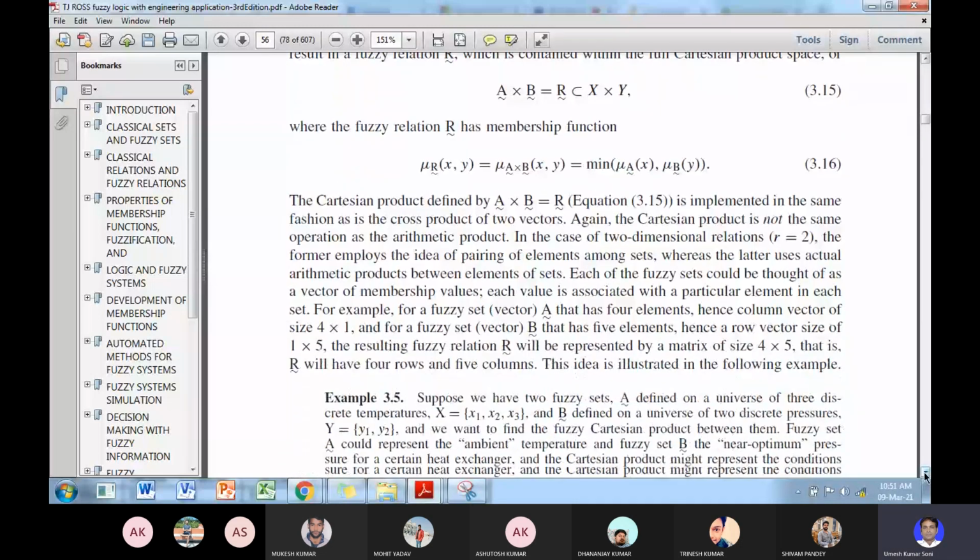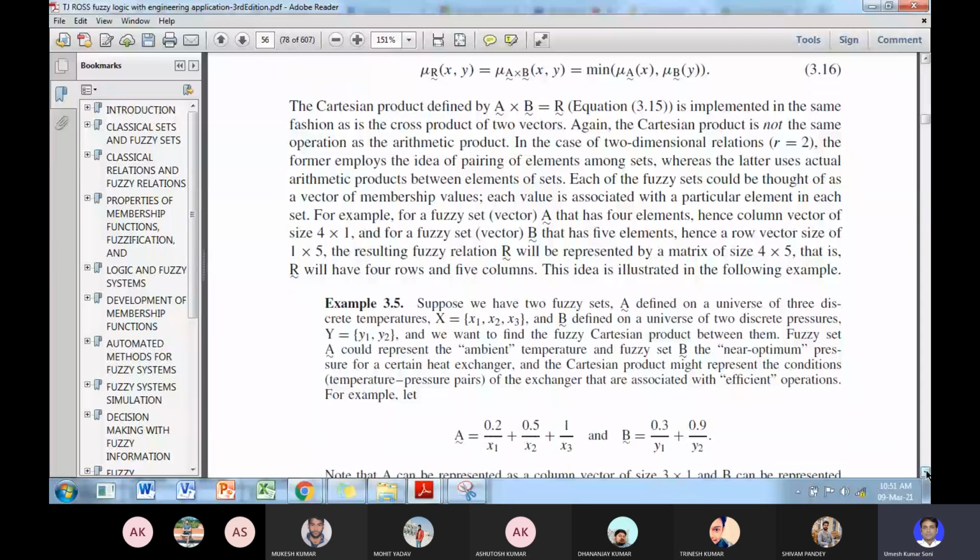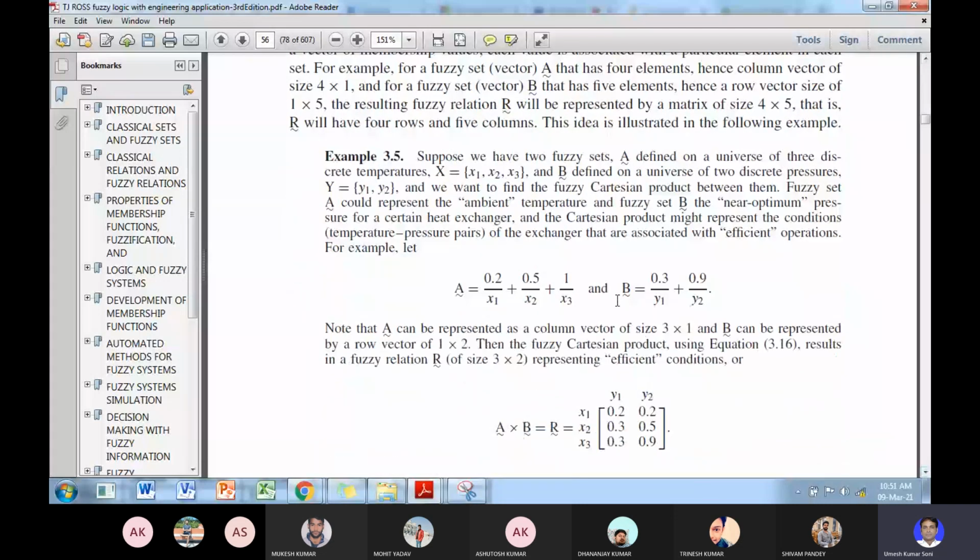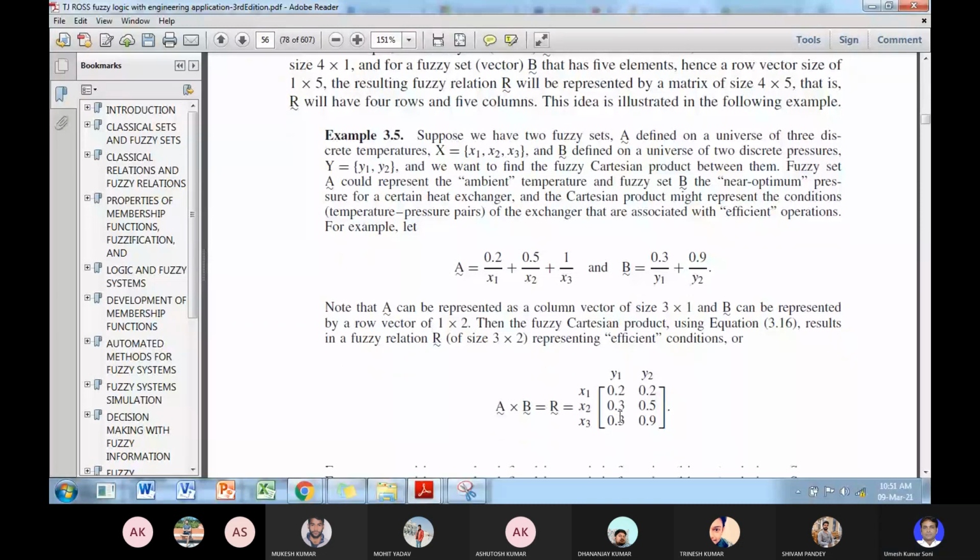So A cross B we simply explained to you. In A cross B, simply this is defining the relation between A and B is defined by R. This is the A cross B Cartesian product in fuzzy sets A and B. So this is defined as the minimum of all the combinations.